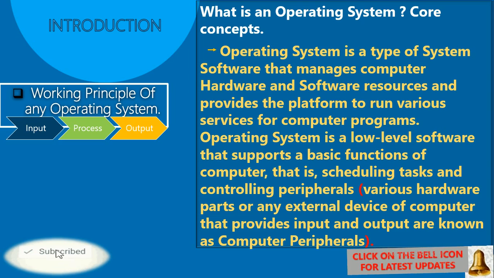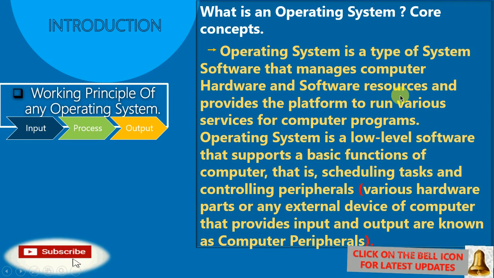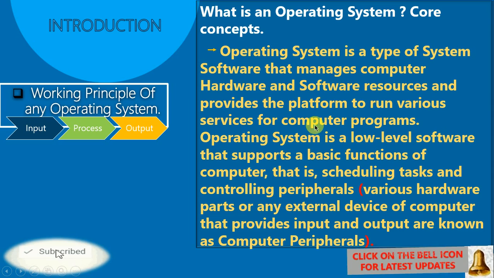Software is of two types, application software and system software. An operating system is a type of system software that manages computer hardware and software resources and provides the platform to run various services for computer programs. It manages all hardware parts of the computer as well as the software resources.